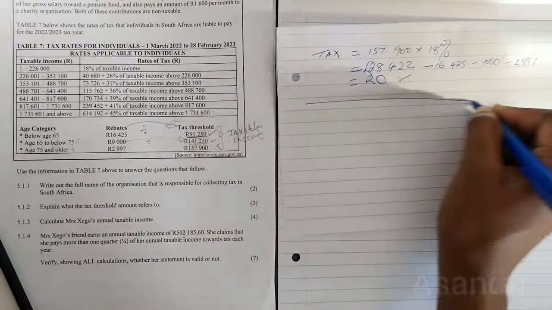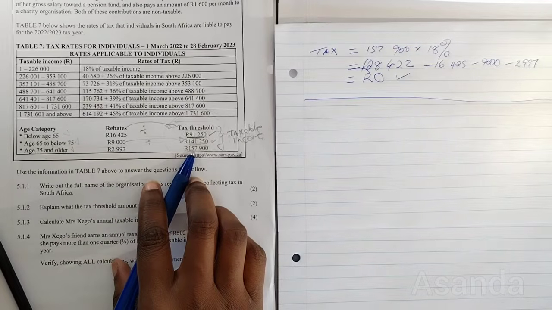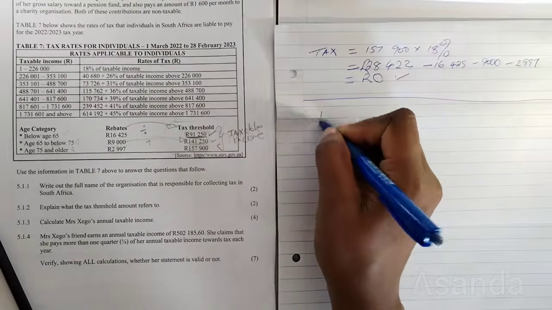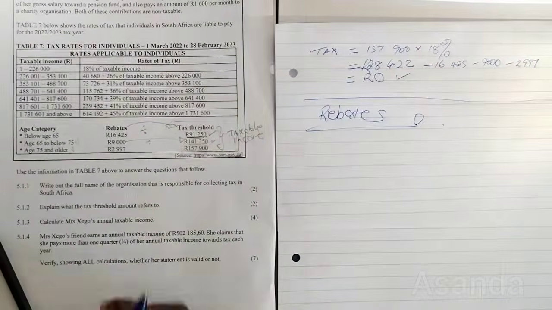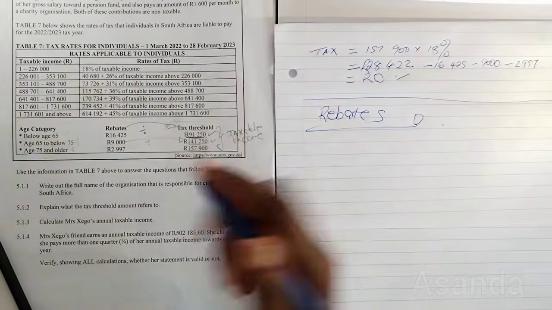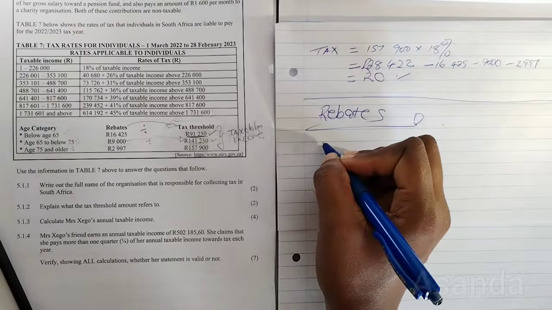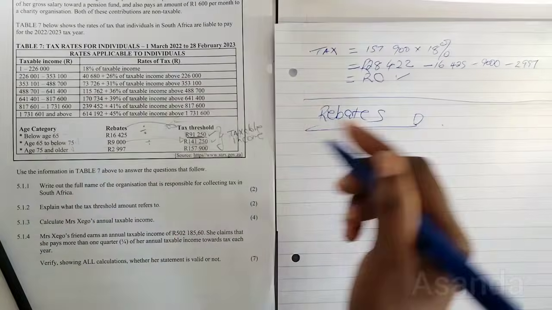Now the question that says calculate the tax threshold itself, find the tax threshold by using calculations, and then we use the rebates to find that. So we use the rebates to find that. In order to do that, we say, how much rebates does this person get?